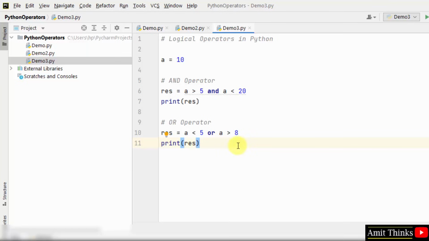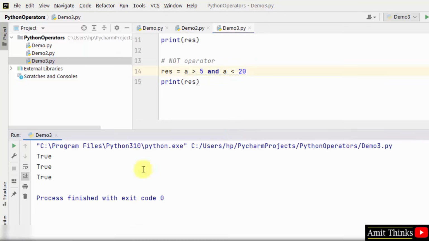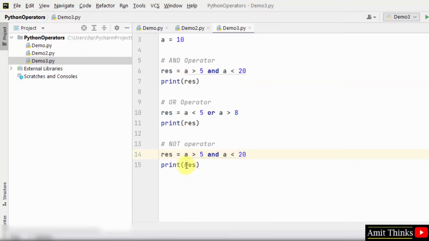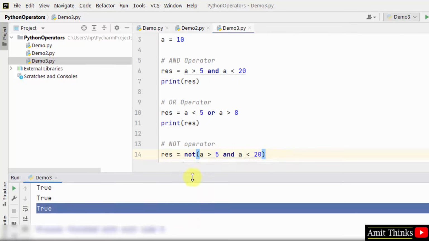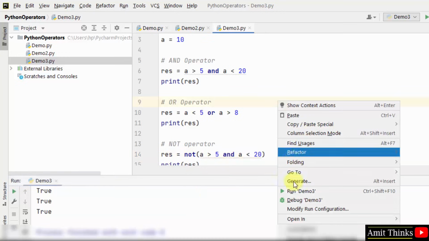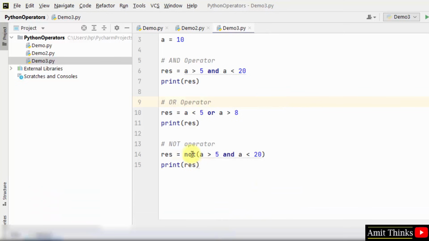How? Let's see. So herein I printed the same statement again. When I'll right click, it will show me true. Okay. But we are using not, so I'll just add not here. Okay, now when I'll print it, it will show me false. That means not means negation. It will show false here. Okay, I'll just right click and run demo. Herein you can see false is visible because we use the not operator. Reverse, that is negate. Reverse.